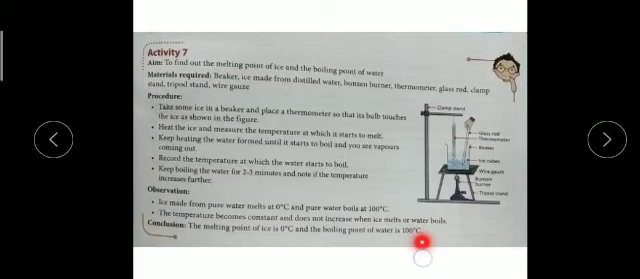Children, go through the chapter and start doing the exercises. In the next video, I will explain what physical changes and chemical changes are, which is given on page number 9 briefly, but we will discuss it.